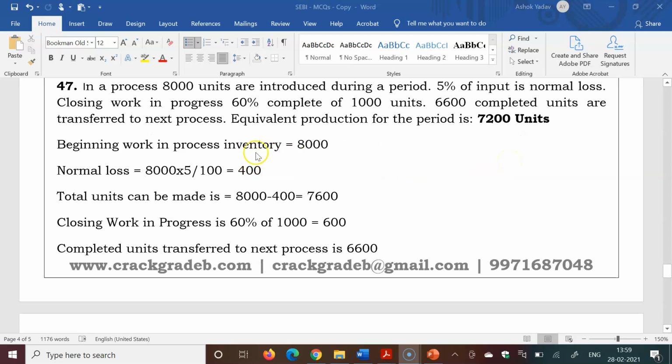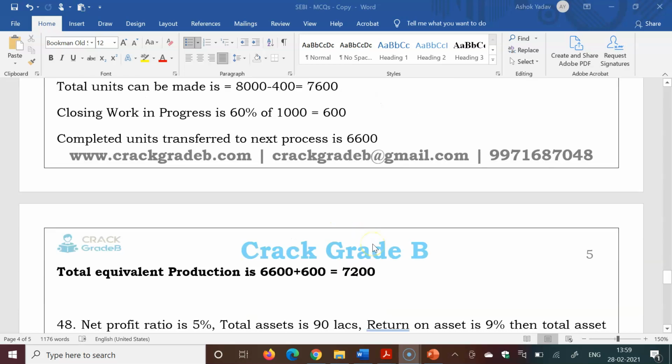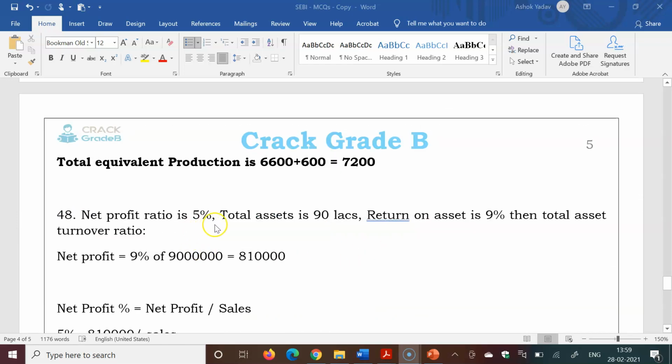So beginning work in process inventory is 8,000 units. Normal losses were 400. So 7,600 units are to be produced. So completed units transferred to the next process were 6,600 and closing work in progress was 60% of 1,000. So total equivalent production done was 6,600 plus 600, which is 7,200.